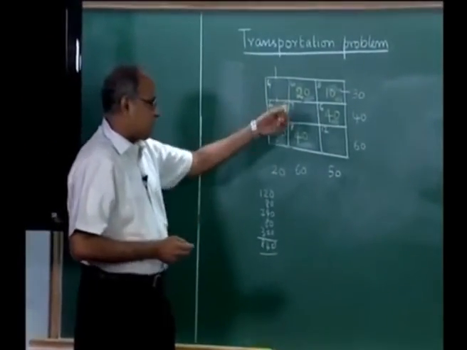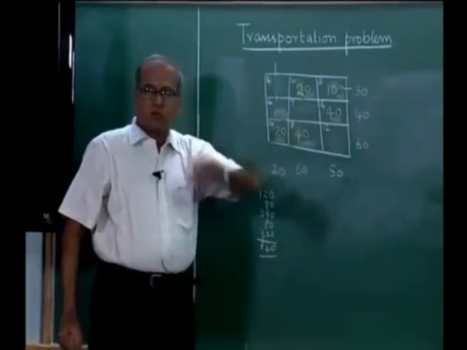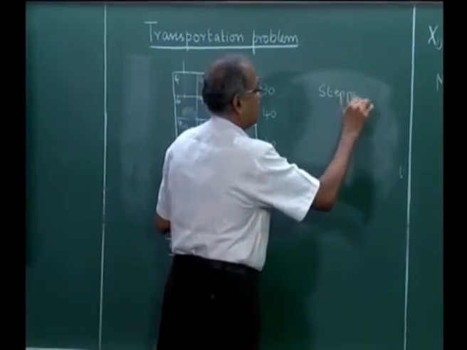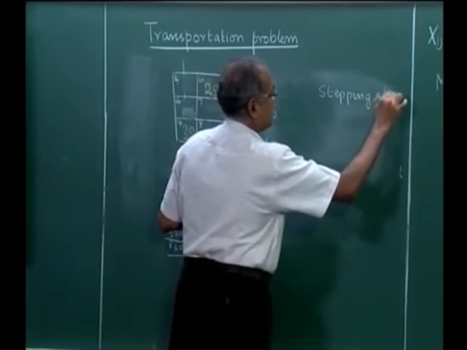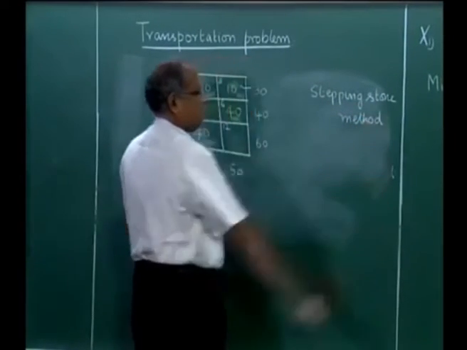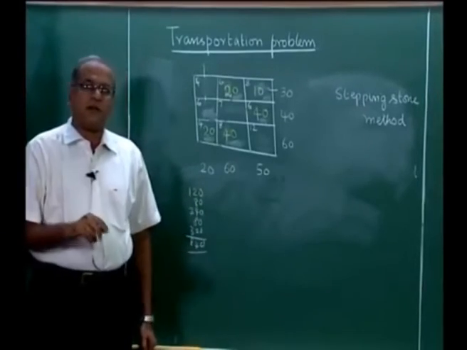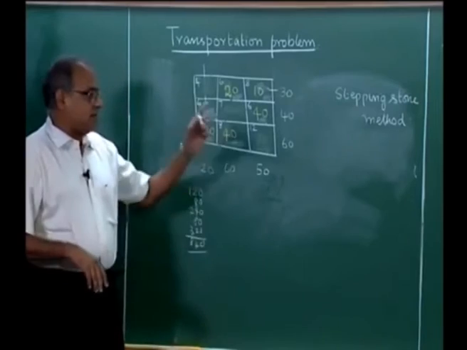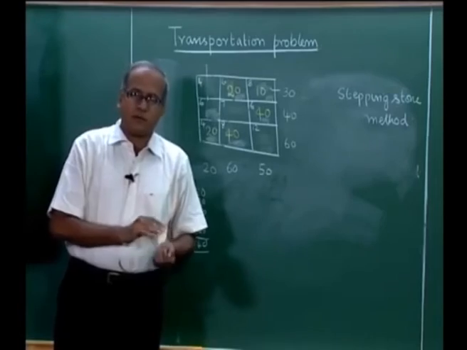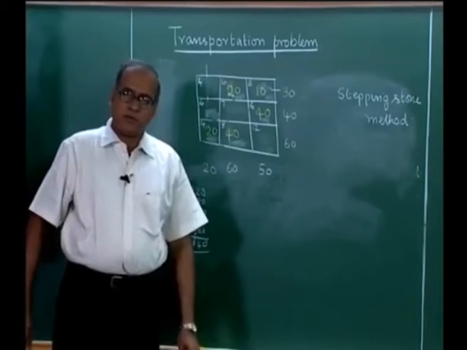The method which we have just now seen, which took the previous solution from the minimum cost method to the optimum, is called the stepping stone method. The stepping stone method will provide the optimum solution from a starting solution. The minimum cost method solution is called a starting solution. It is also a basic feasible solution, and the stepping stone method can help us to get the optimum solution.